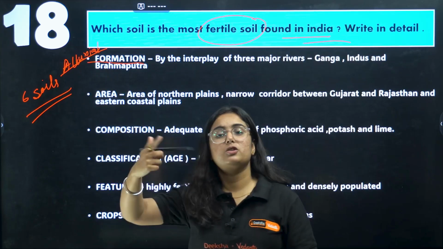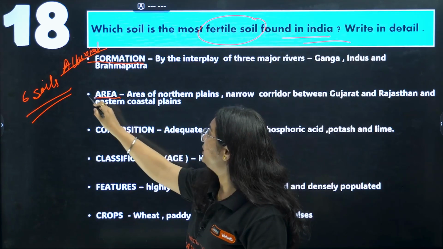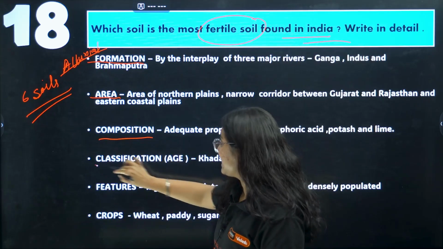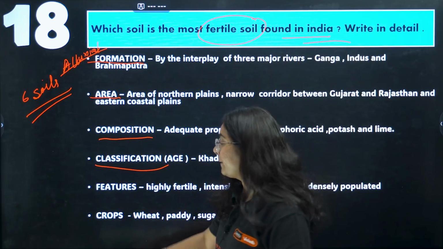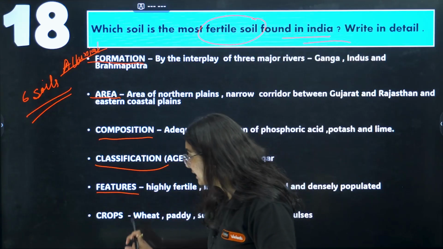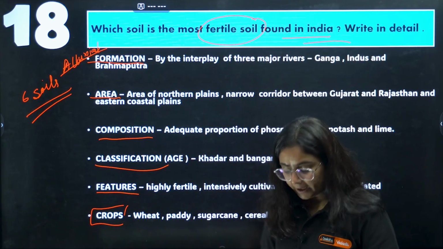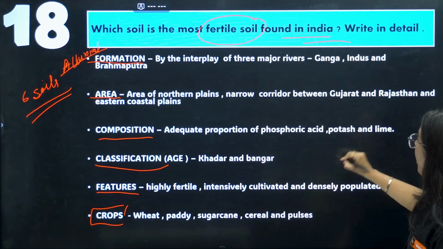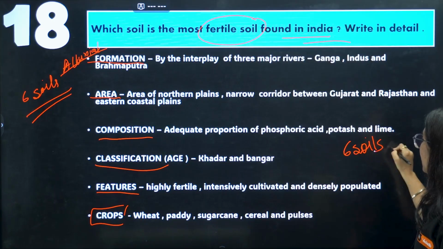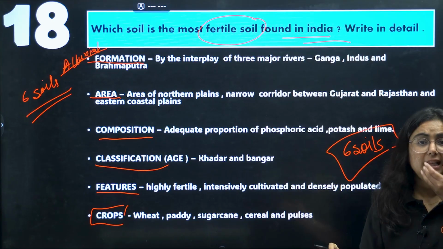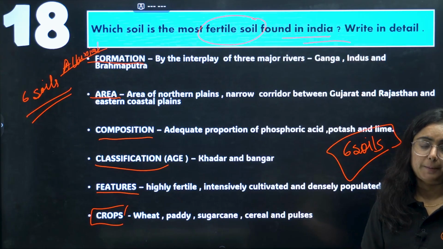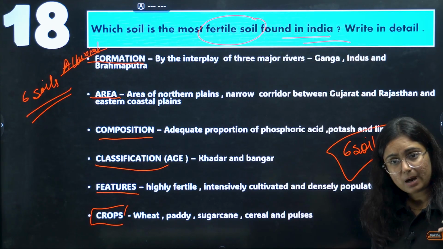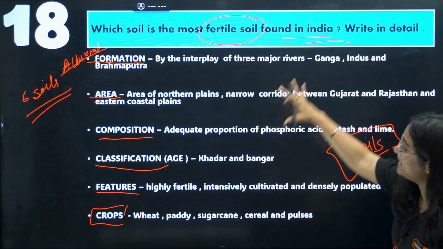I'll talk about the formation of soil here. Then we will move to the areas where it is found, composition, classification of soil if given in the textbook, features of the soil and the crops grown in this soil. With the help of these 5 points, you need to learn all the 6 soils. Make a chart, paste it in front of your table and just learn it whenever you are free. This will be very helpful for 1 marker, 2 marker, 3 marker, as well as 5 marker questions.